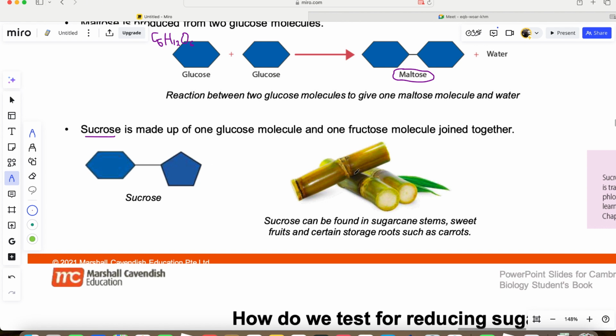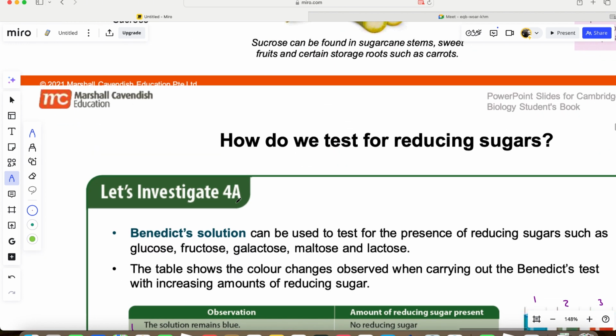Not only sugar cane, carrot also. Carrot that we eat, or any fruit that is very sweet. Any sweet fruit you eat, they are sucrose. We call them sucrose. They are double sugar. Okay? Sugar cane stems, like these ones, they are double sugar. They are made up of one glucose and one fructose. One glucose and one fructose, you get sucrose. Now, let's move on quickly.